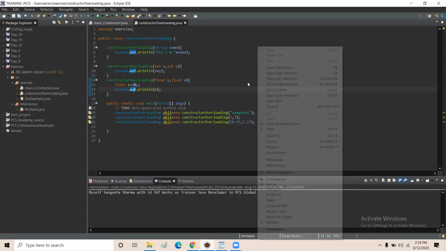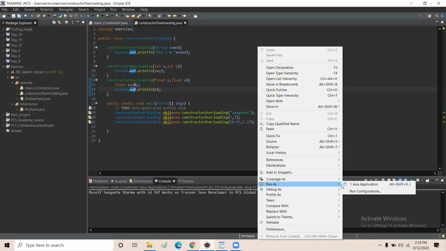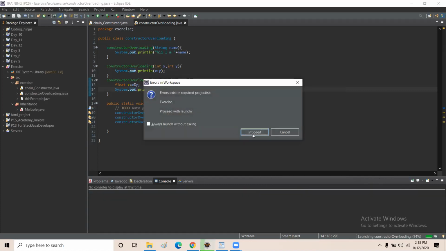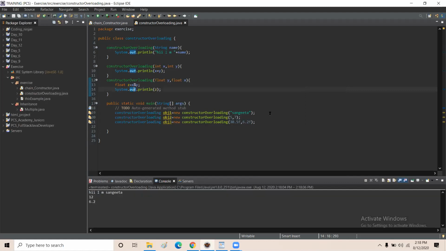So if I run it, you can see "hi, I am Sangeeta" from the first constructor, and 5 plus 7 is 12, and this float data which is printed here. Yes, so this is my example of constructor overloading.